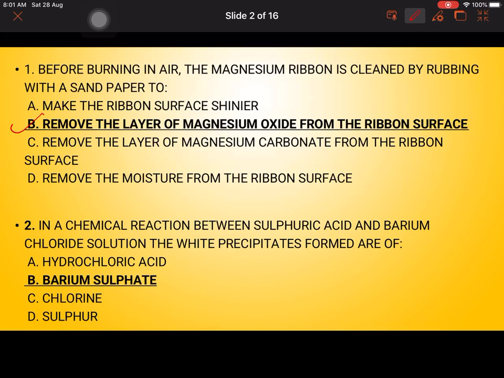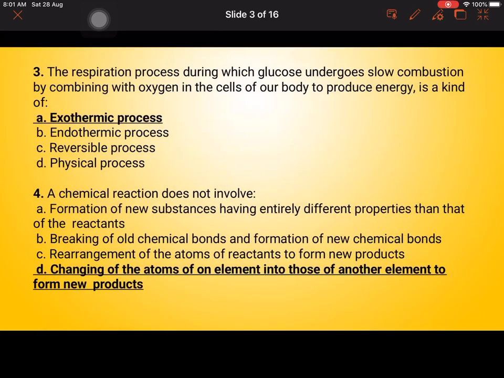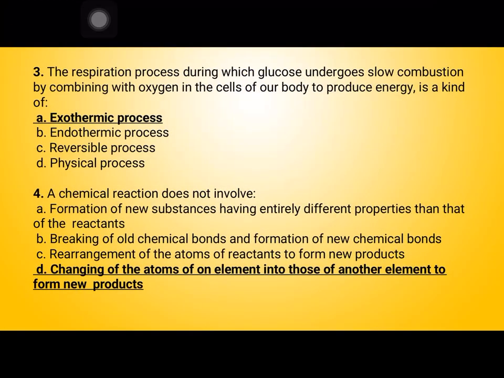In a chemical reaction between sulfuric acid and barium chloride solution, the white precipitate formed is of, the options are barium sulfate, sodium chloride, and barium sulfate. So barium sulfate is the answer. Third: the respiration process, during which glucose undergoes slow combustion by combining with oxygen in cells of our body to produce energy, is a kind of. So the respiration process is an exothermic process, heat energy is released. You have to remember this.